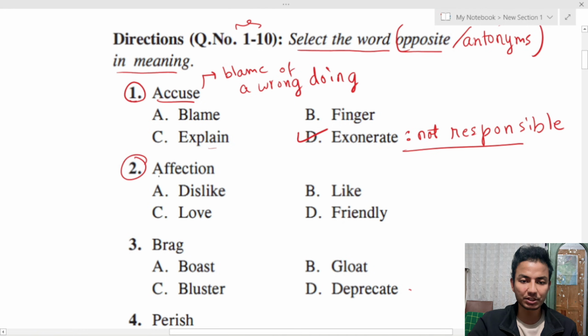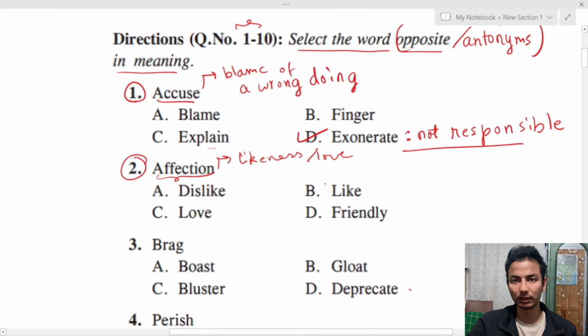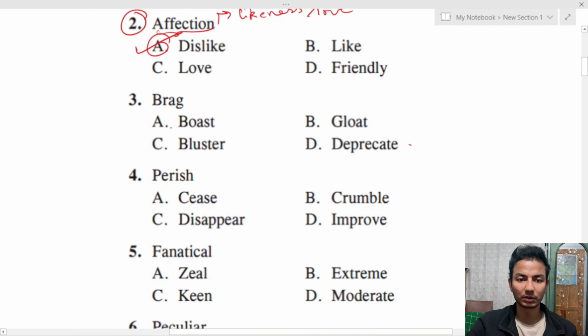Question number 2, affection. So affection is showing likeness or showing love. So a word which is opposite to affection here in the option is dislike. Okay, question number 3 now.